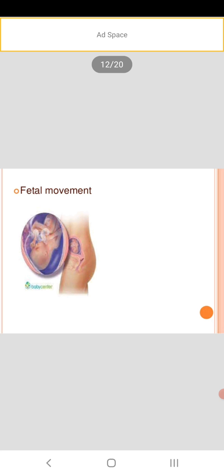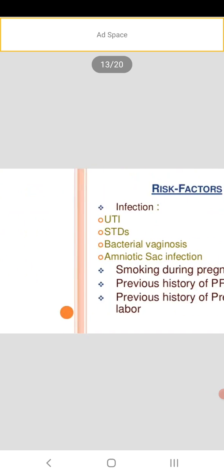If the oxytocin drip unit is also increased, extreme force of contraction will occur. Then fetal movement, that is, the fetus's movement is very high. Sometimes there will be a chance of rupture.